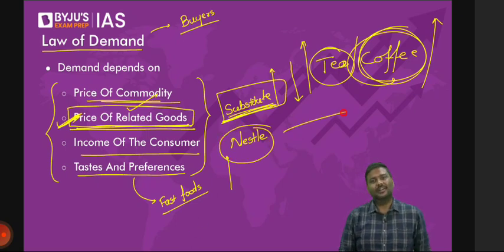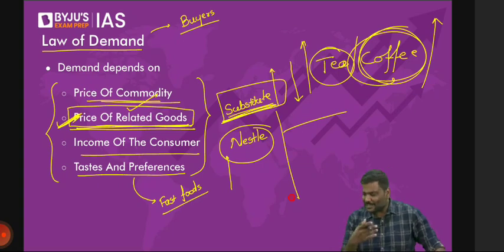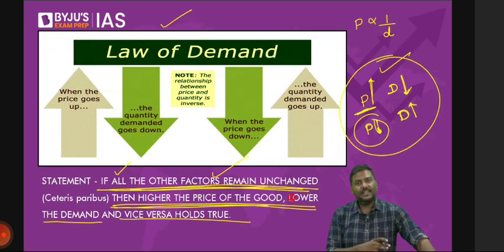Again, the argument is simple. These are again substitutes only. I hope you understand. All of these are nothing but substitutes. Now, this is basically the concept of related goods. Now, come to the law of demand.